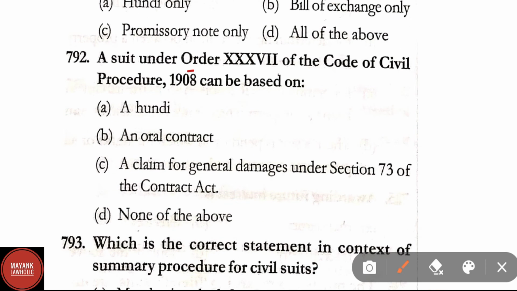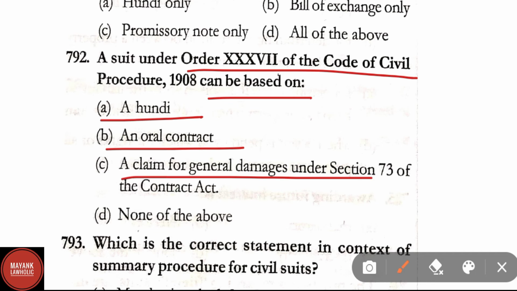A suit under Order 37 of CPC can be based on a hundi, an oral contract, a claim for general damages under Section 73 of the Contract Act, none of the above. Correct answer here is option A, a hundi.